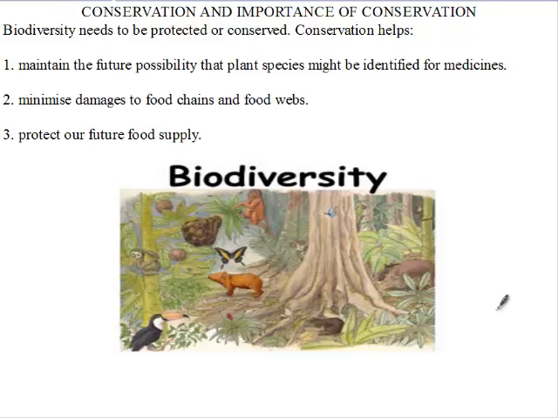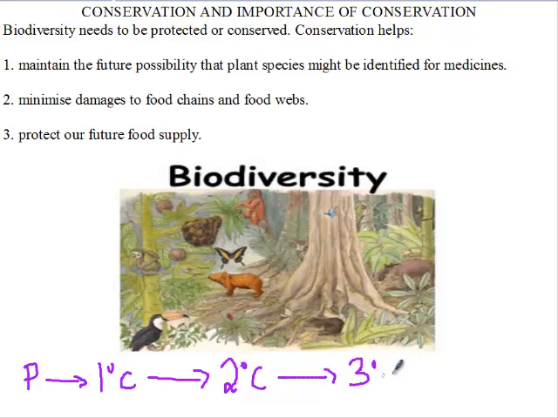Two, if we conserve biodiversity, it minimizes damage to food chains and food webs. Now, a food chain is just a feeding relationship between organisms. It starts with a plant, and then the first organism that eats the plant is the primary consumer. They are mostly herbivores. Then we have our secondary consumer feeding on the primary consumer. And then it goes on and on. We have a tertiary consumer feeding on the secondary consumer.